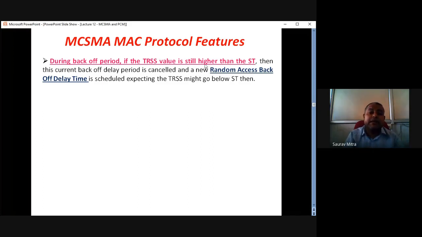Now a new random access back-off delay time will be scheduled, which will be obviously greater than the previous back-off delay time. So this LIFS, this back-off delay time, they are actually the time cushions who are double checking or double ensuring that yes, there should not be any collision between the current flow of communication and the communication which is going to start in the near future.